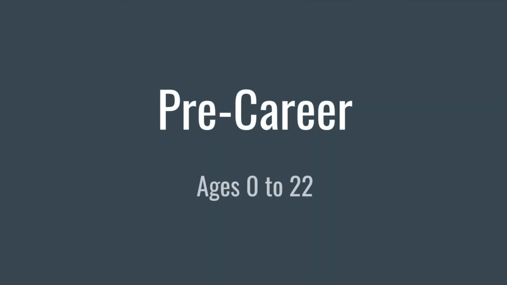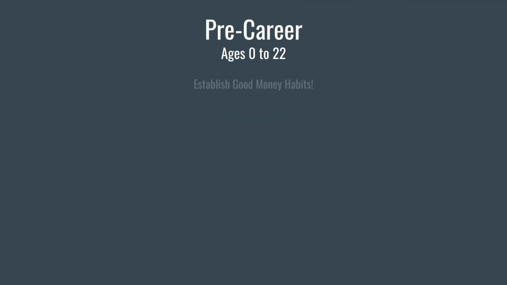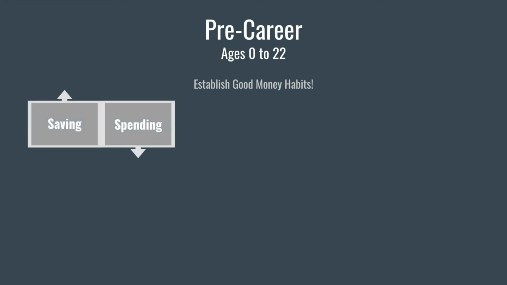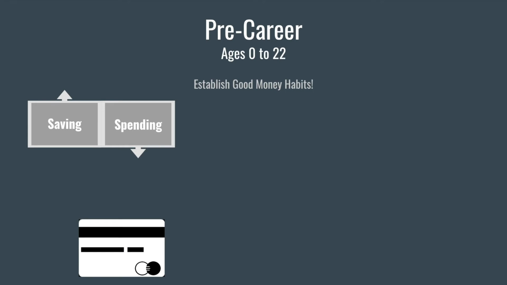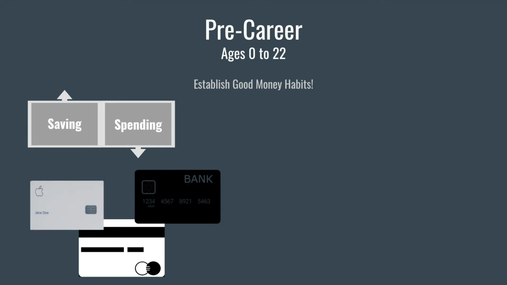Pre-career, ages 0 to 22. This is a great time to establish good money management habits. Here's when you learn what savings is, what spending and expenses are, and the dynamic between saving and spending. This is also a time to learn about what credit is, including what credit cards are and the best way to use them, the wrong ways to use them, and what a credit score or credit rating is. Most importantly, this is a great time to establish a good credit rating.